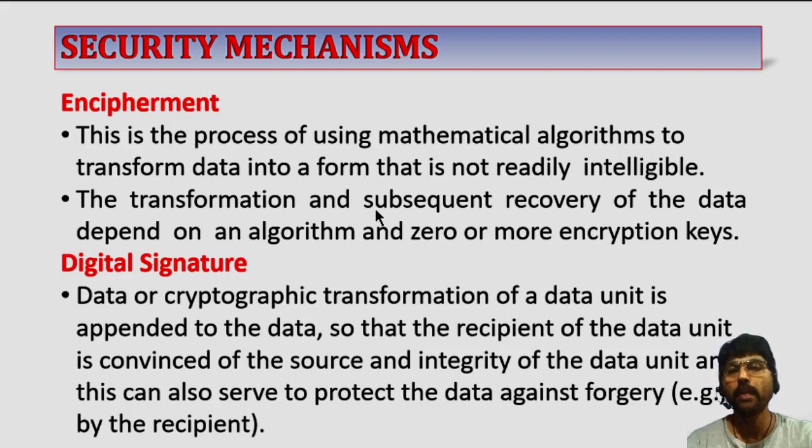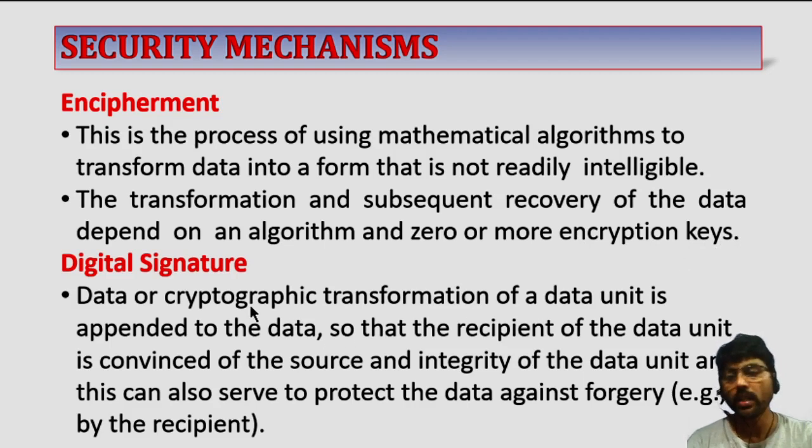That is possible by using some mathematical algorithms. These mathematical algorithms transform your actual data into encrypted data. For this encryption, we sometimes need zero or more encryption keys. By using those encryption keys, we encrypt the data.